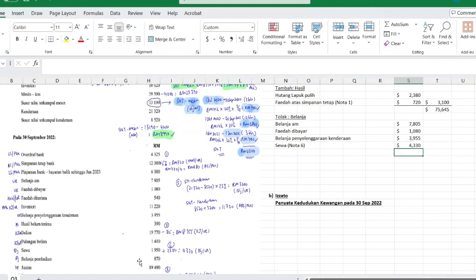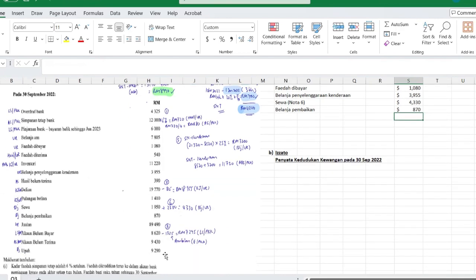Next, belanja pembaikan. This one also has no maklumat tambahan. We can use the amount as it is. Belanja pembaikan, 170. Upah, salary. Upah also doesn't have any adjustment. It's 9290.